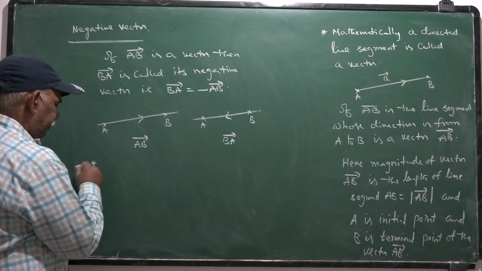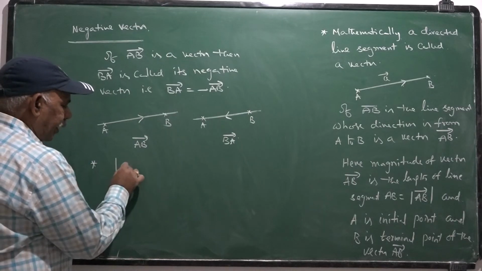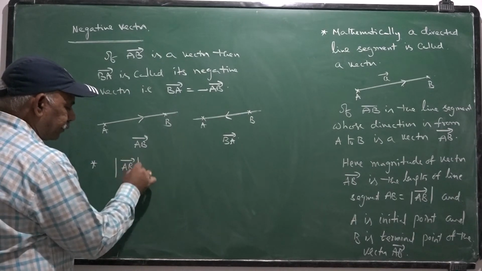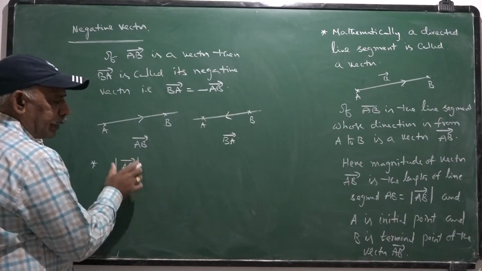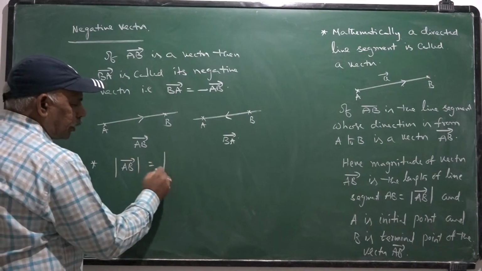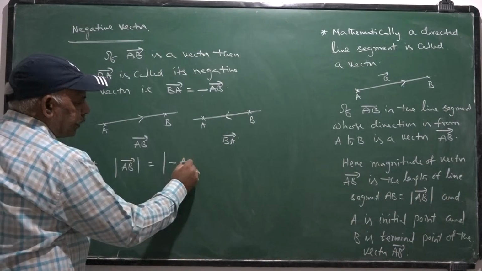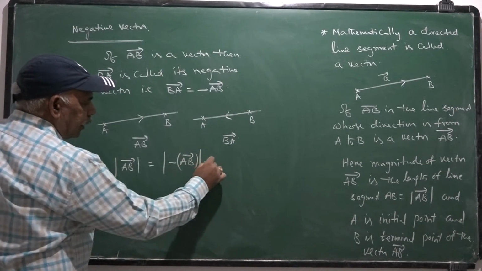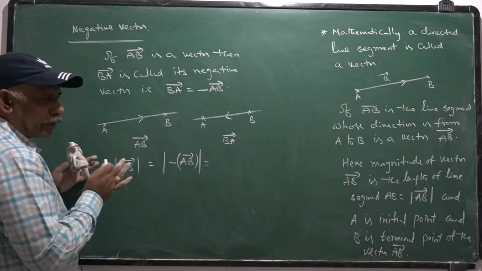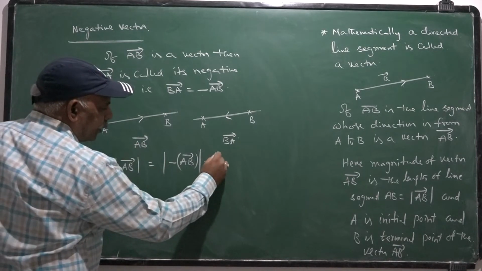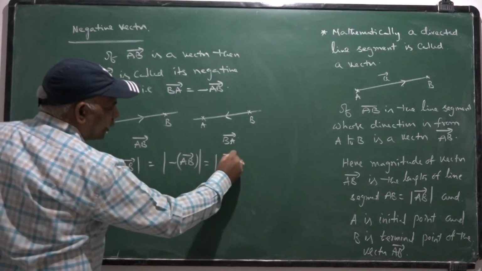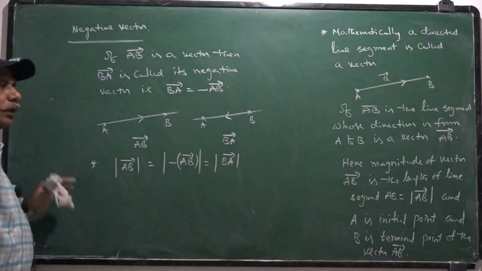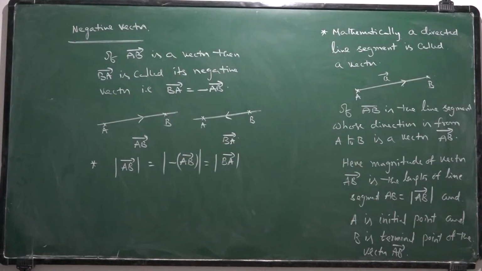Moreover, the length of the vector AB bar is the same as the length of its negative vector also, because there is no change in length, only the direction is changed. That is modulus of BA bar itself. So the magnitude of the vector is the same as the magnitude of its negative vector.